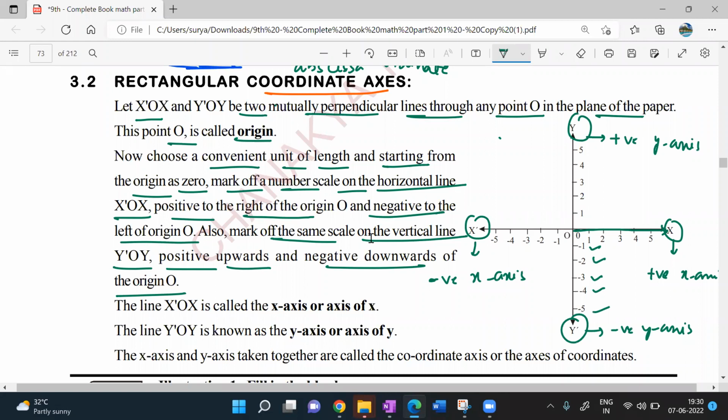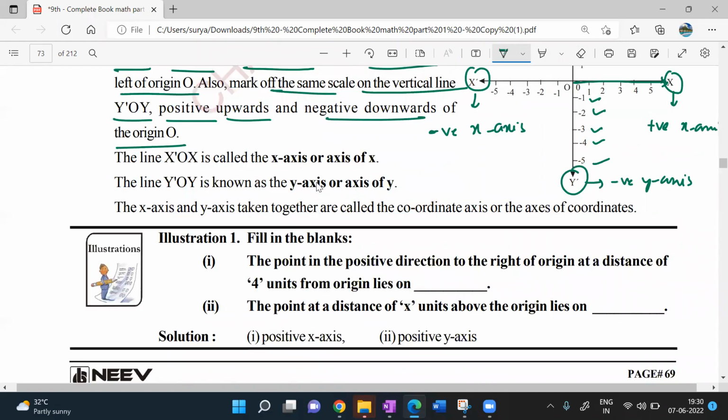Yes, that is what he has given as a story here. Nothing more is there. You may go through it after the class again. No problem. Next. Now look at this here. The line x dash ox is called the x-axis or axis of x. I told you this is the origin, beta. This is x. This is x dash.